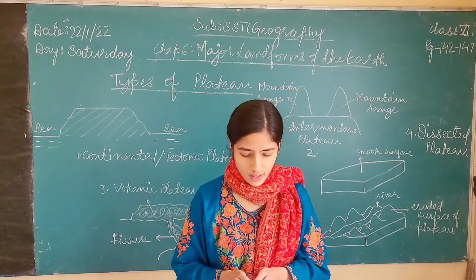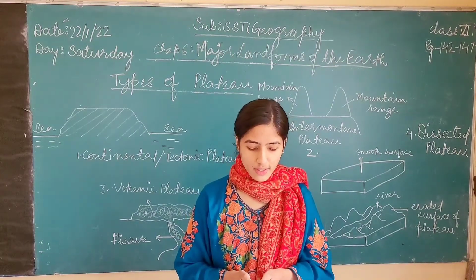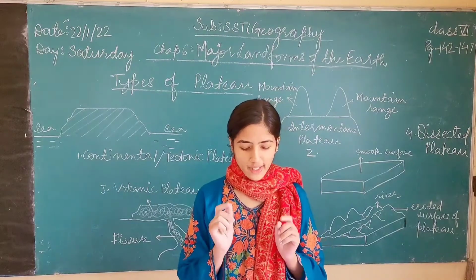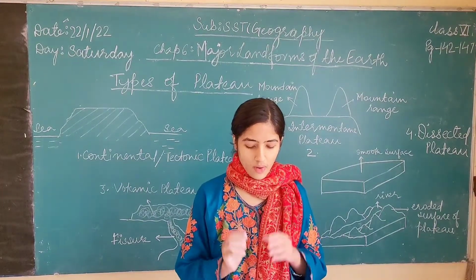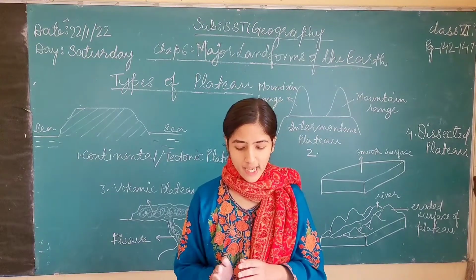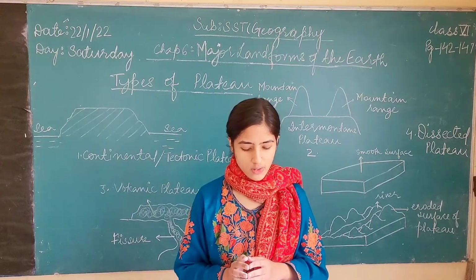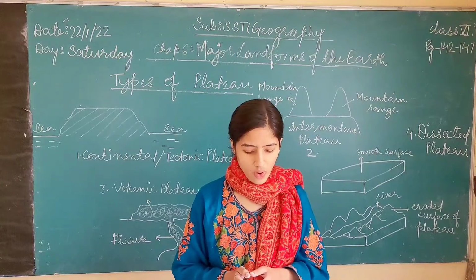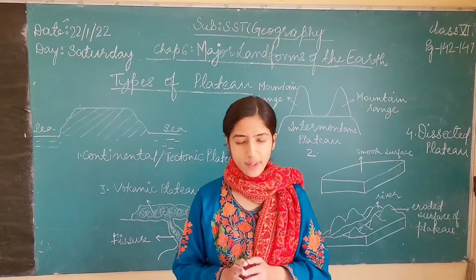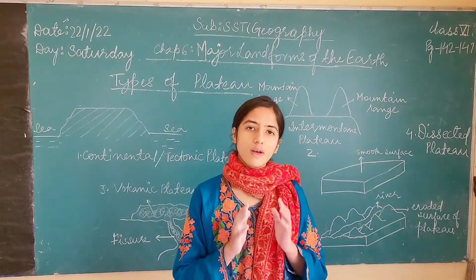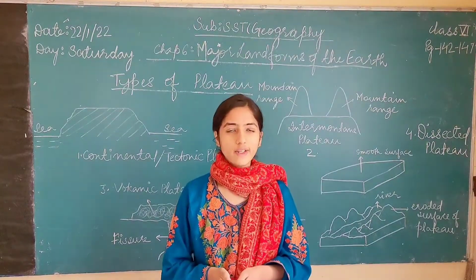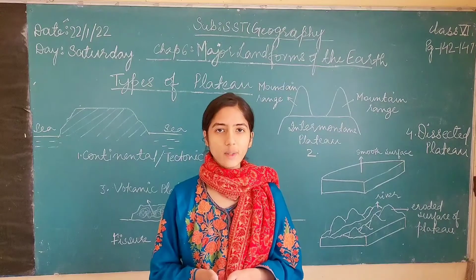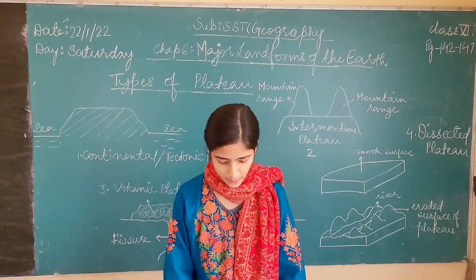Coming back to the definition, basalt means a fine-grained, dark-colored, basic igneous rock, also the most common volcanic rock. Basalt is also the most common rock type on the Earth's crust. Then the fourth type of plateau is a dissected plateau. What is a dissected plateau?